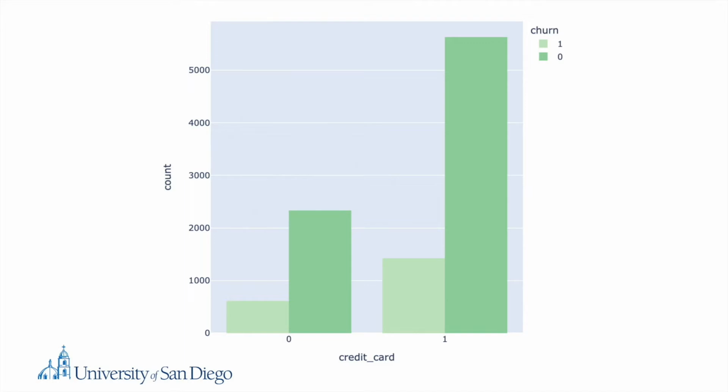This observation makes intuitive sense, as those with credit cards are likely to make more purchases on credit, leading to credit card debt. In turn, credit card debt will force customers into involuntary churn, where they leave the bank due to their inability to pay back the purchases made.